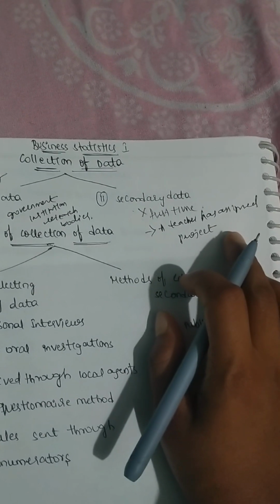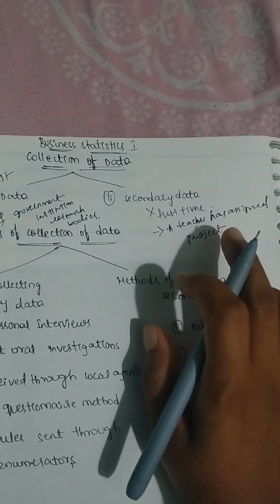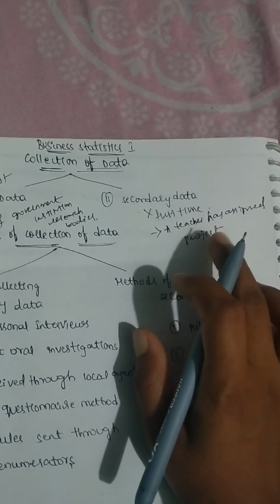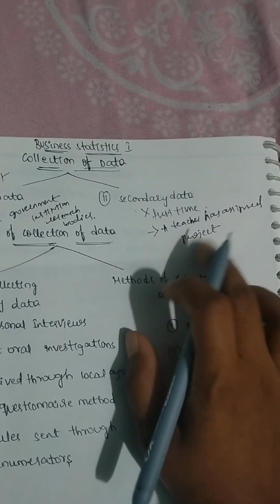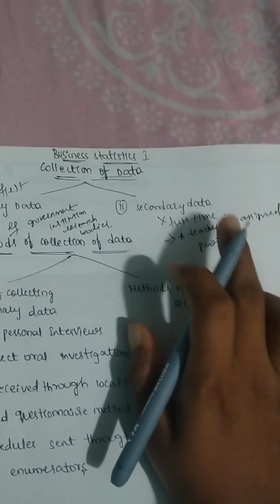So how will the students come to know about the data? They will collect the information from published or unpublished sources. They will not go with primary data, they will go with secondary data.